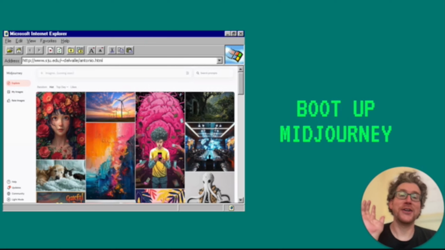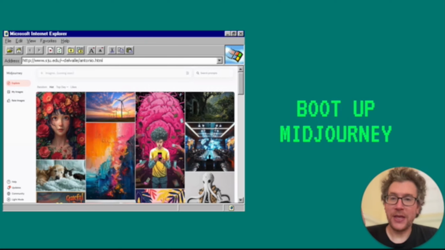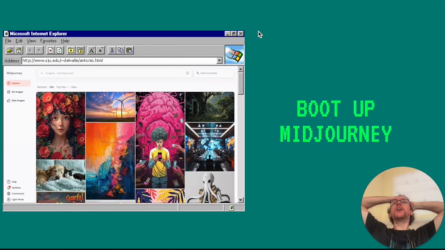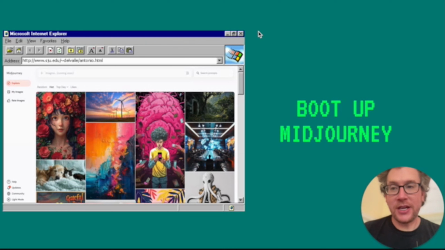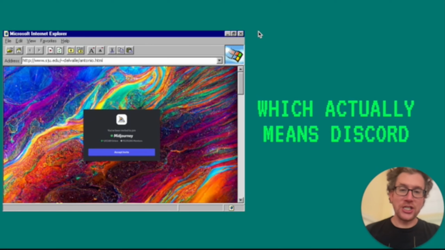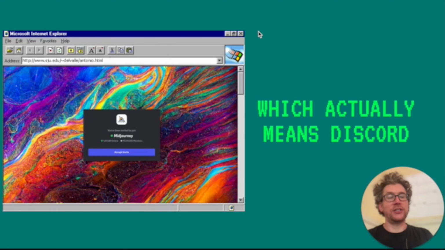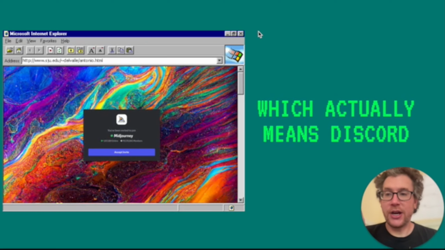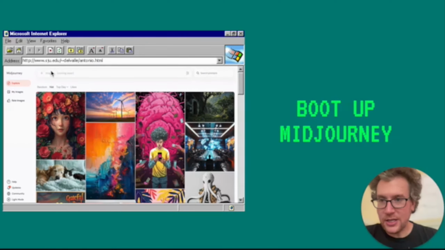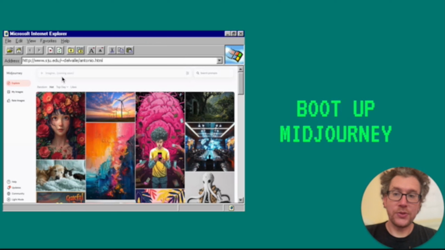So what I'm going to do is boot up Midjourney. And you can use Internet Explorer from Windows 95 if you want. In booting up Midjourney, you'd think that you'd use a website, but you don't. You actually use Discord, which is incredibly annoying. They are actually creating a website here. You can see up here in the top, it says Imagine Coming Soon. It's only for some people that have it right now.